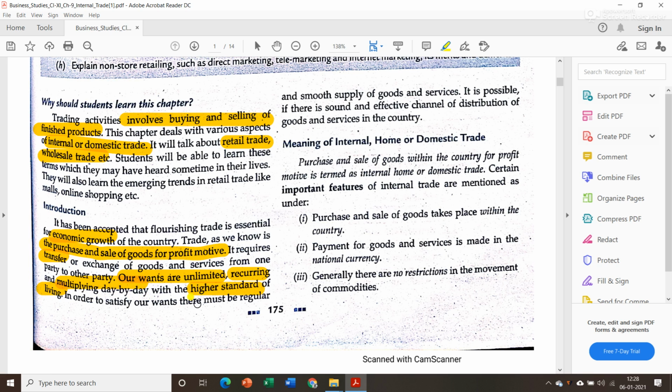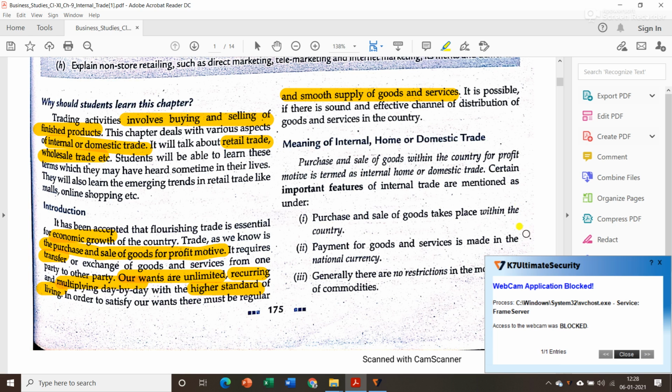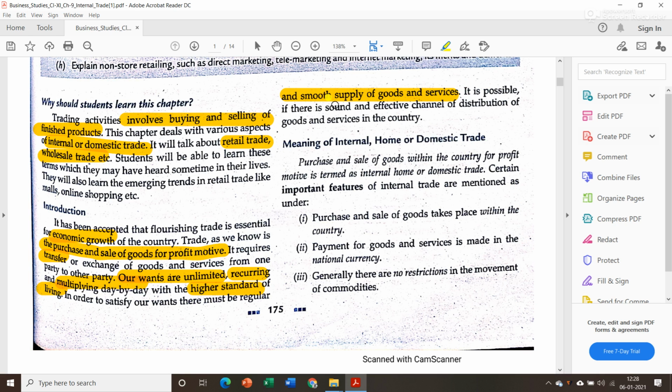Now in order to satisfy our wants, there must be regular and smooth supply of goods and services. Only if there is a good amount of supply of goods and services, at that time we will be able to satisfy our needs. Now it is possible if there is a sound and effective channel of distribution of goods and services in the country. Now effective channel of distribution is nothing but all the middlemen that are included in the supply of goods from the producer to the consumer.